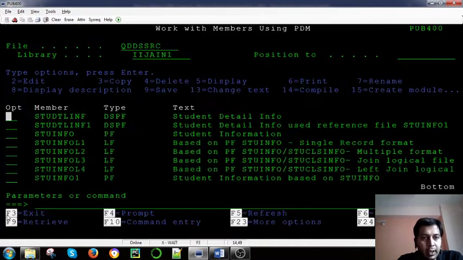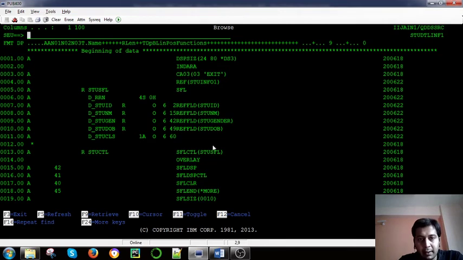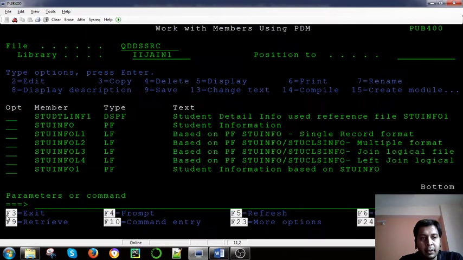But in the second display file, I have used the reference file. In this reference, I have used the information from the student info one. I have used the reference fields student ID, student name, student gender, and student DOB, right? Now you remember that for the student ID I have used edit code 3, and for this one I have used the edit word. This is the date of birth, right? So you can see how the two different programs have been developed.